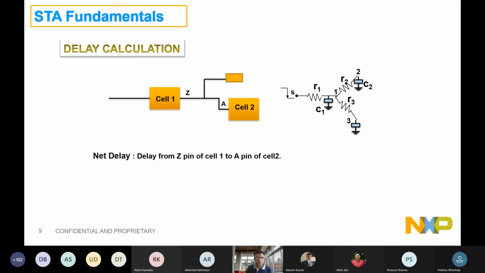Give me a minute if I could locate my pointer. Okay, somehow I'm not able to locate my pointer, but it's okay.